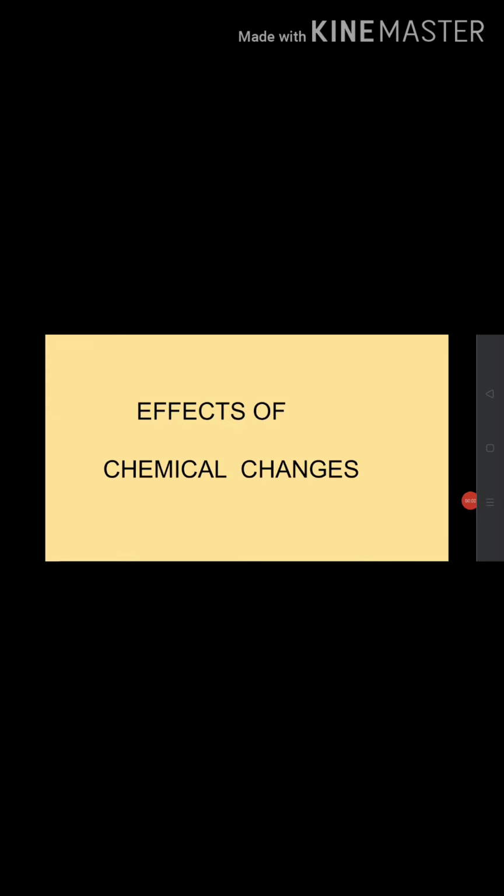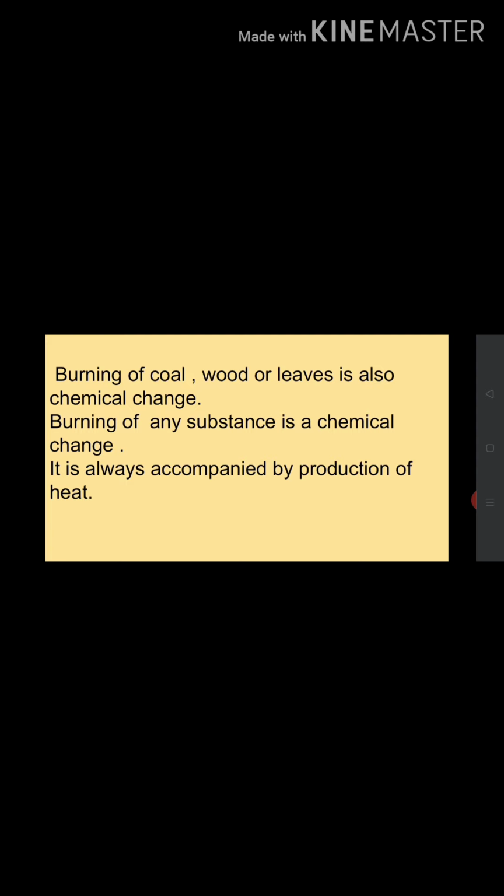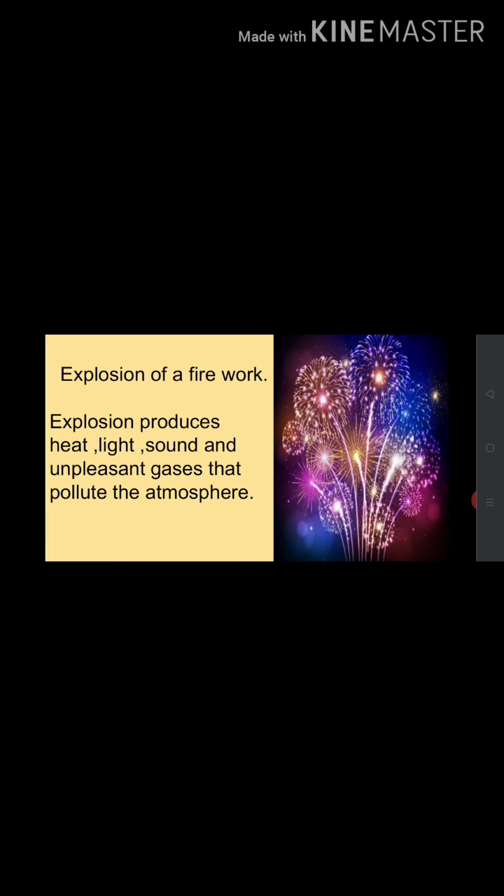Effects of chemical changes. You saw that the burning of magnesium ribbon is a chemical change. Burning of coal, leaves, etc. are also chemical changes. That is, we can say that burning of any substance is a chemical change. Burning is always accompanied by the production of heat. Explosion of a firework is also a chemical change. Explosion always produces heat, light, sound and unpleasant gases that pollute the atmosphere.